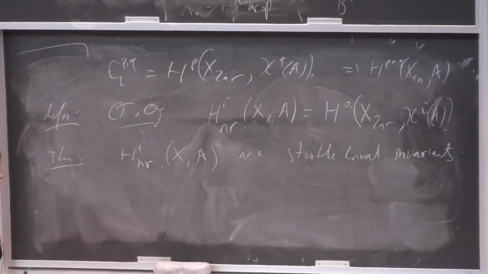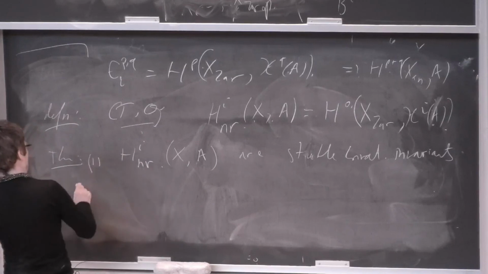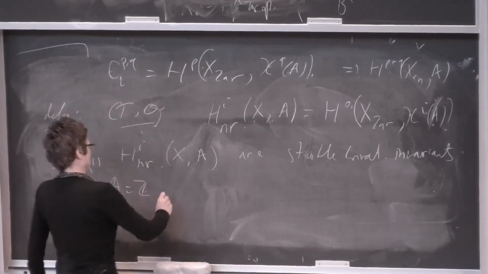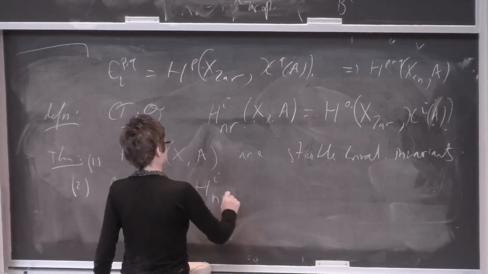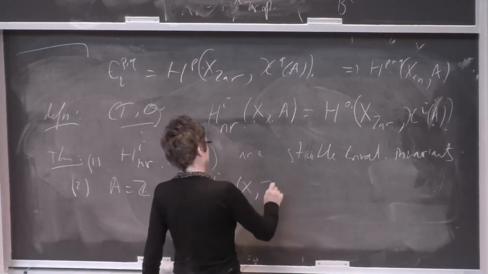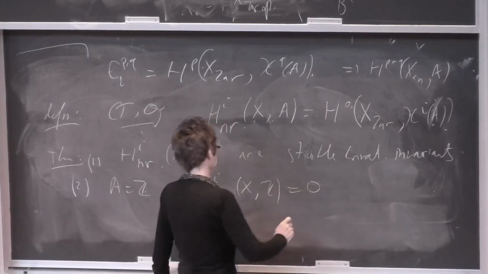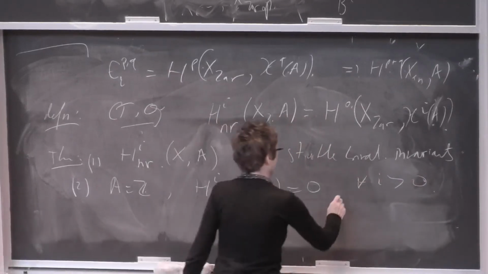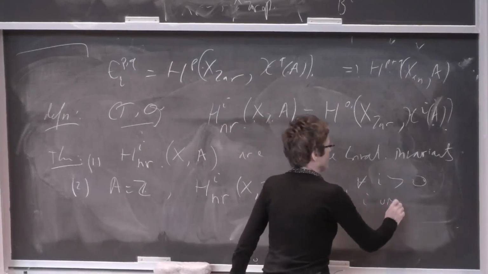What is interesting is that if A is equal to Z, all these groups in fact vanish for i positive and X unirational.